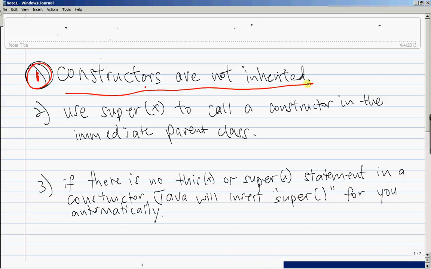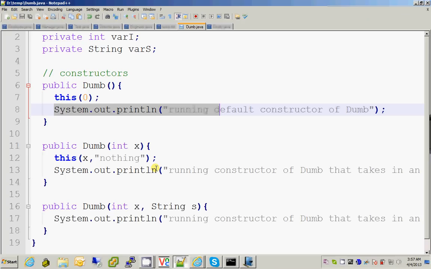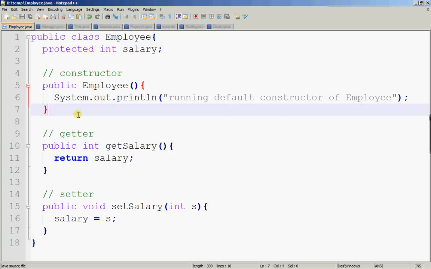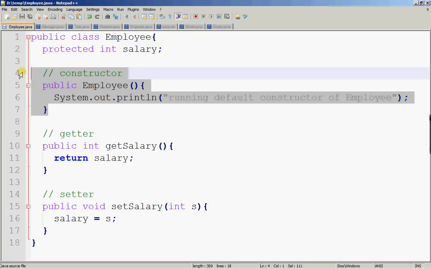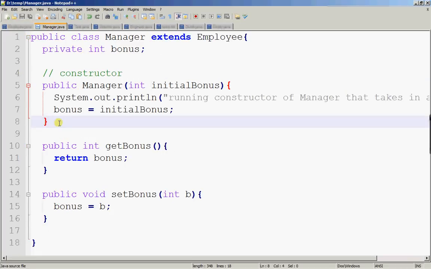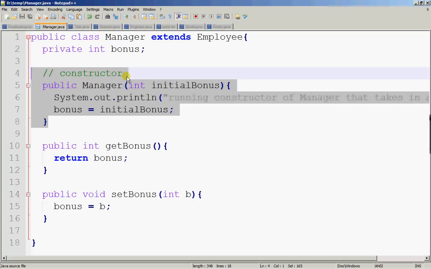Now, I was saying that if you extend a class, everything from the parent class, including attributes and methods, will be inherited. That's not entirely accurate, because constructors, which are a special kind of methods, will not be inherited. Let me prove it to you. First, Employee has a constructor which takes in nothing, the default constructor. The Manager class, which extends Employee, has a constructor which takes in an int.